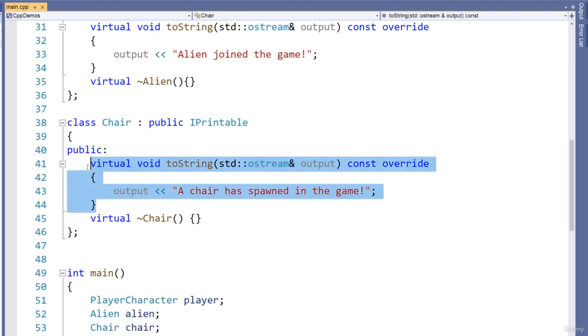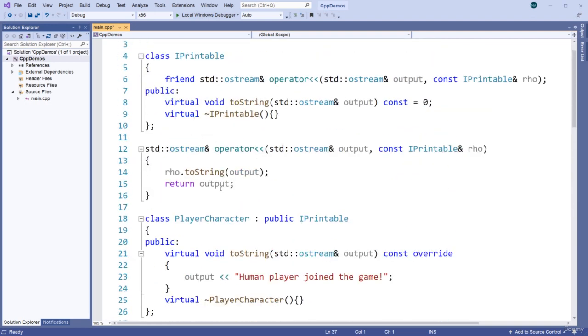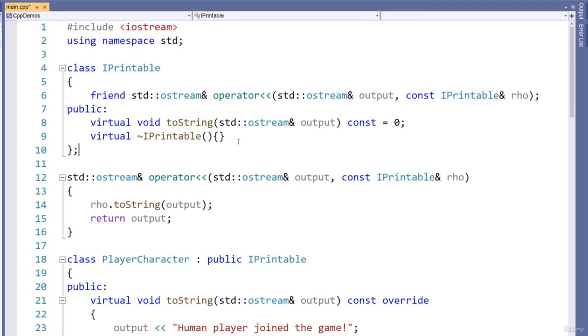All we have to do is implement the toString function, or in other words, we have to implement the interface. Now another thing I'd like you to notice with this example, if you think about it for a second, you may have picked it up already actually, but I'll just scroll up here to the iPrintable interface. We typically do not specify protected or private members in an interface. We only have the public section that we need, and of course because those are public, we do not need access to the private members, so we do not need to make the stream insertion operator a friend of this iPrintable interface class.